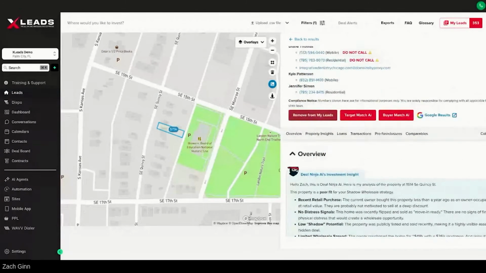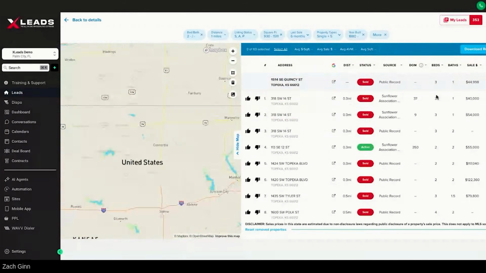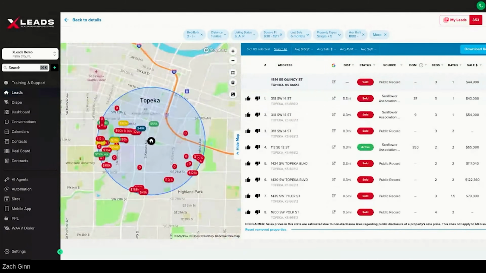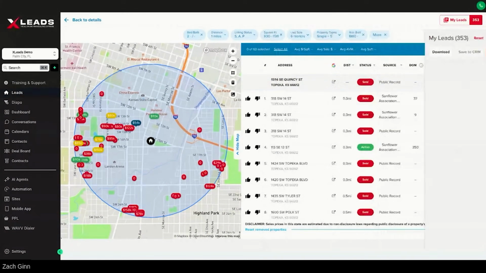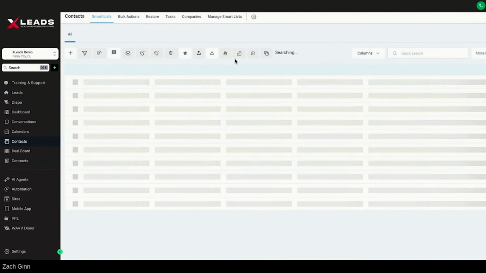Really cool. If you want to pull comps, you just go to comparables and it all pops up right here. And it's going to go through all of the individual MLS data. You can filter right here. Pretty dang cool. Now, you can also go out here and when you pull the list, again, pull the data set, download it, go into the contacts tab right here, and you can import this list.